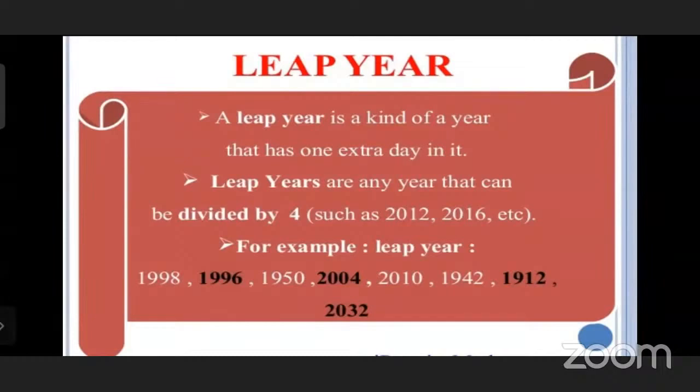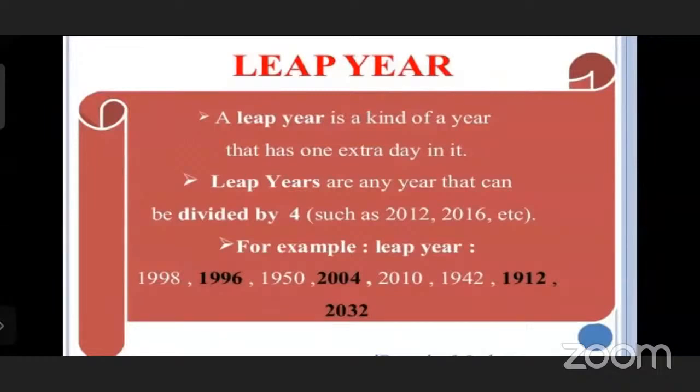No, sir, because in the units place 1 is there, and we learned the property of 4, which means it can't be divided by 4. That's why 2021 is not a leap year, and that's why in 2021 there are 365 days.